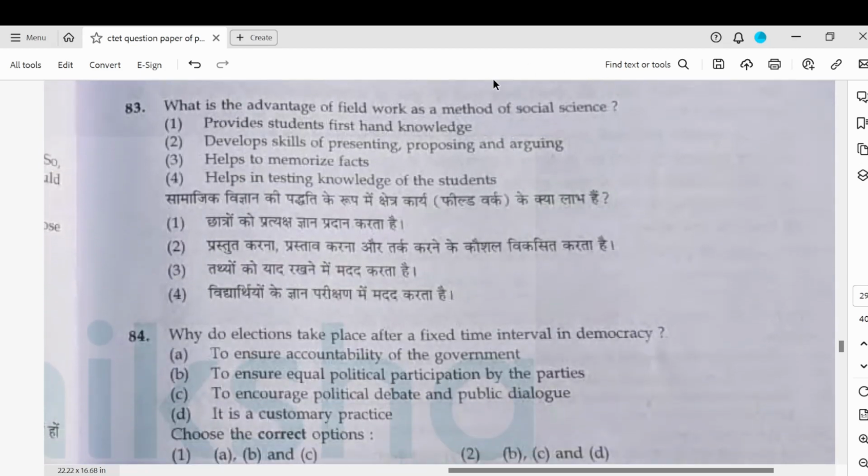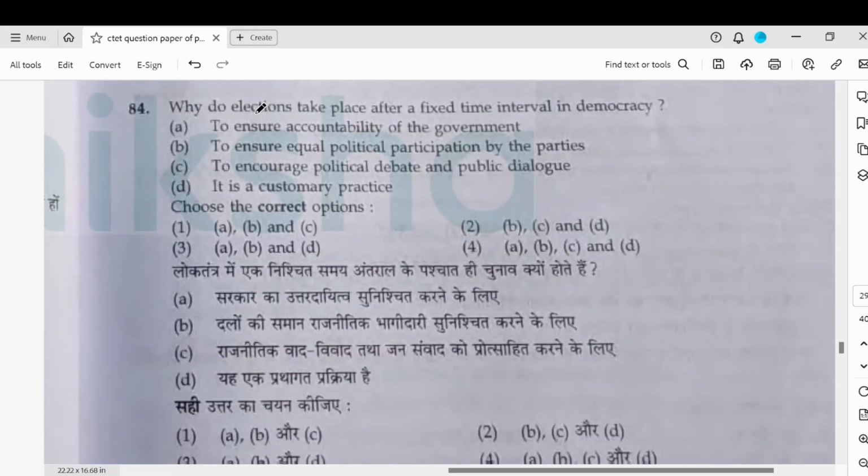What is the advantage of field work? And no options. Okay, it provides first-hand knowledge. I think this will be the first answer. Memorization, field work. So it does develop skills, but the main thing is it provides first-hand knowledge. That's why we go to the field. Testing knowledge. Yeah, okay. The best is first-hand knowledge.